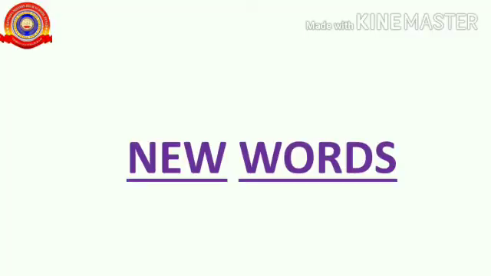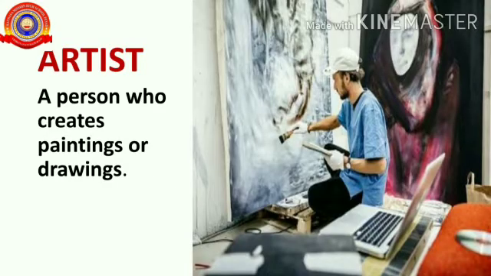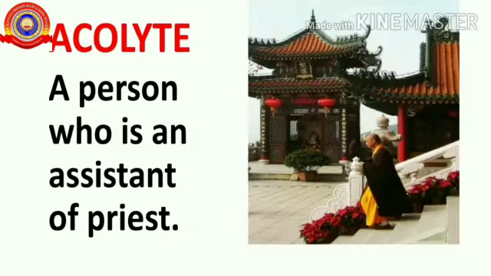Now we will see the new words and their meanings. Quickly. Quickly means with speed. Artist. Who is an artist? An artist is a person who creates paintings or drawings. So, here the boy is an artist. Acolyte.